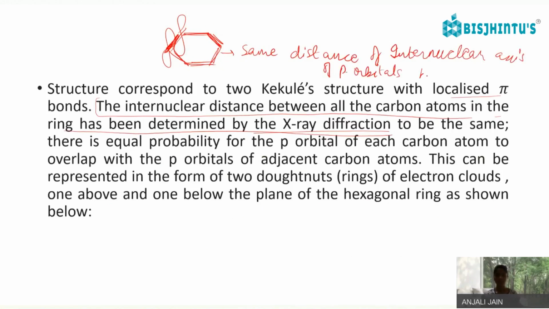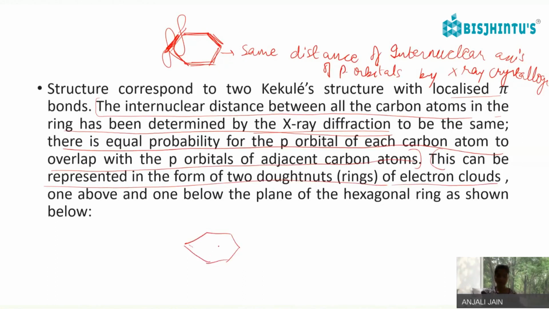Of p orbitals by X-ray crystallogram. There is equal probability for the p orbital of each carbon atom to overlap with the p orbital of the adjacent carbon atom. So this can be represented in the form of two donut rings of the electron cloud. If I have this carbon atom, this benzene ring, then two donuts, one above and one below the plane of the hexagonal ring.